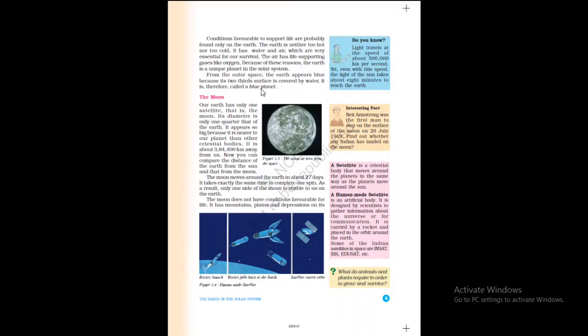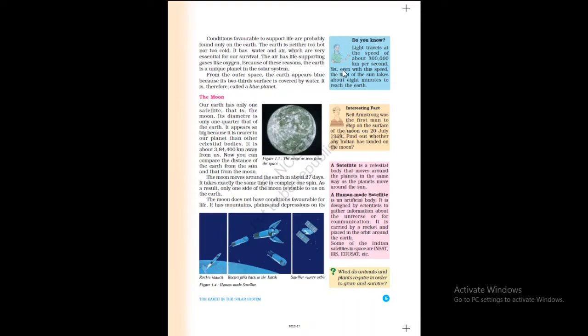See towards the right side of the book. Do you know light travels at the speed of about 3 lakh kilometers per second? Children, you must remember, light travels at a speed of 3 lakh kilometers per second.